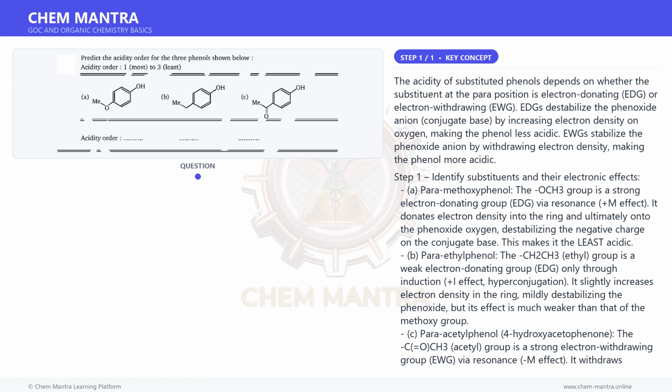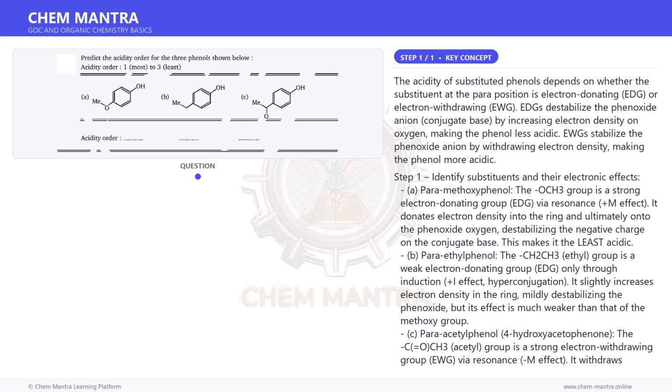Step 2. Rank by acidity, most to least acidic. First, most acidic is C. Para-acetylphenol, EWG by resonance stabilizes phenoxide. Second is B. Para-ethylphenol, weak EDG by induction, mild destabilization. Third, least acidic, is A. Para-methoxyphenol, strong EDG by resonance destabilizes phenoxide.